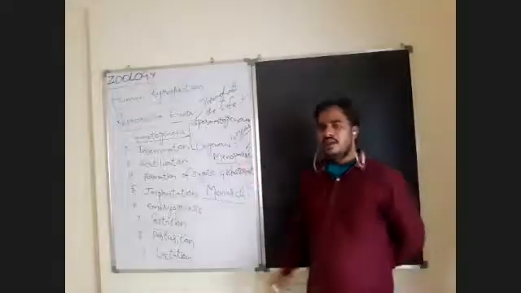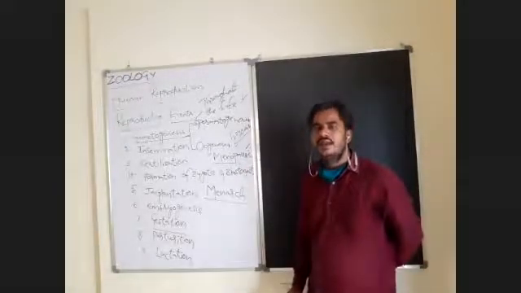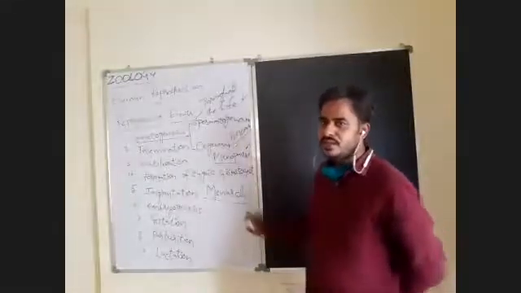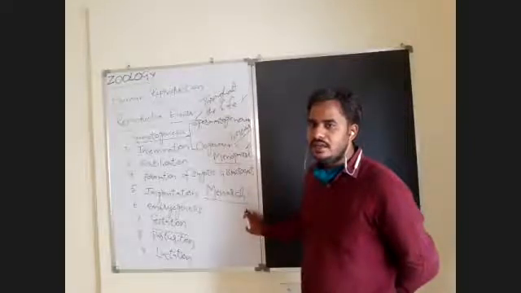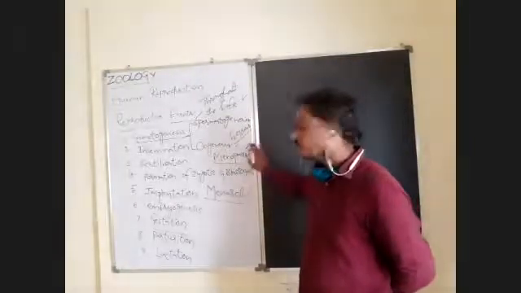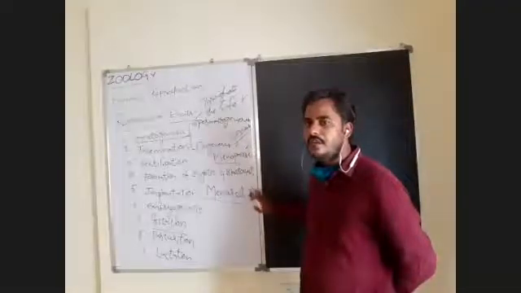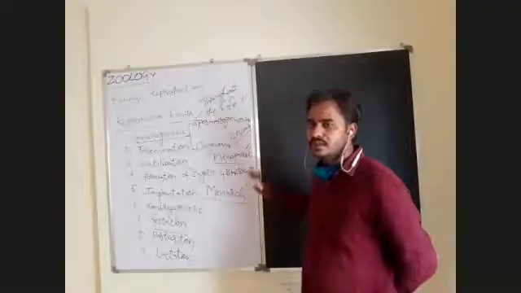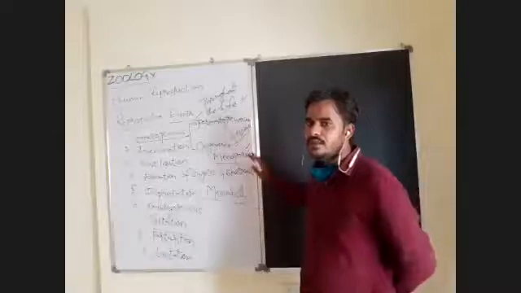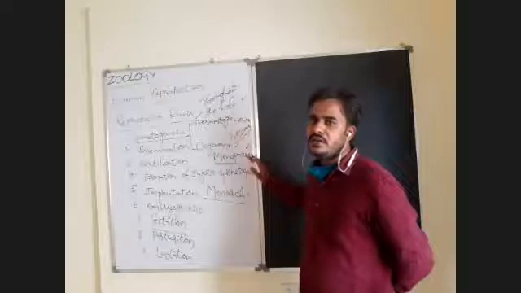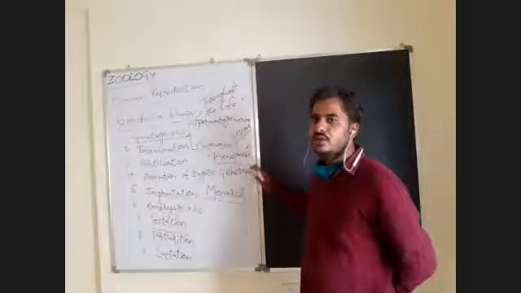What is menarche? Remember, menarche is the first menstruation in the female human being, and the last menstruation is menopause. The female can produce ova in between these two periods. In between menarche and menopause, in every menstrual cycle, a time period of 28 to 30 days, the female can produce one ovum.